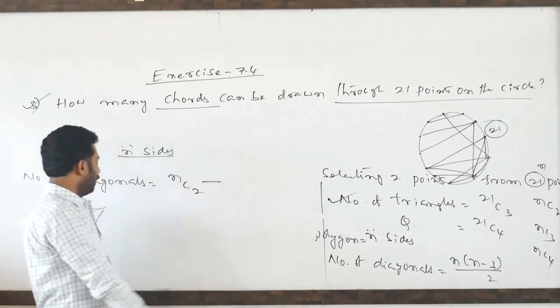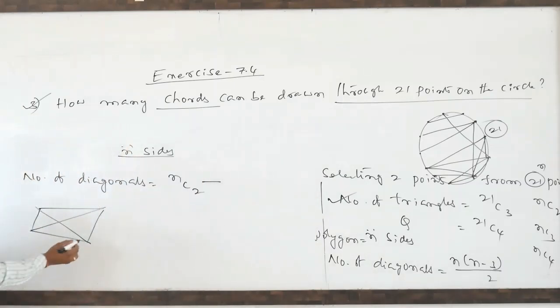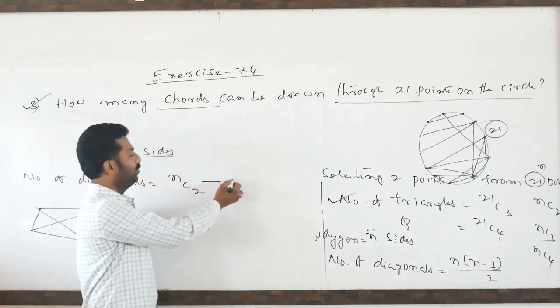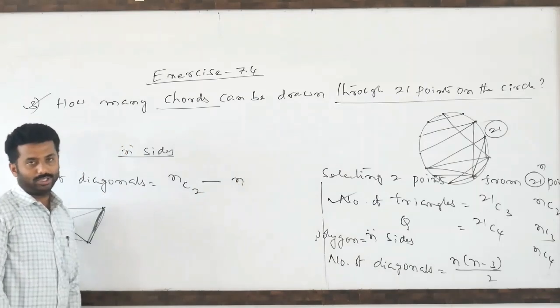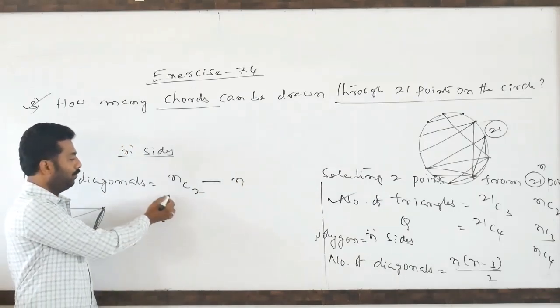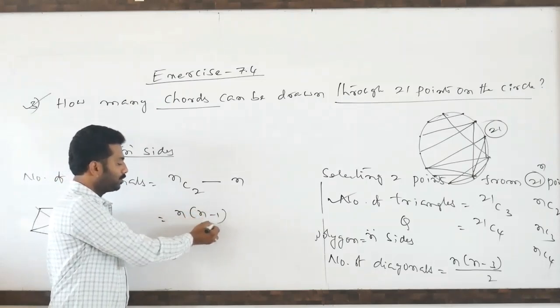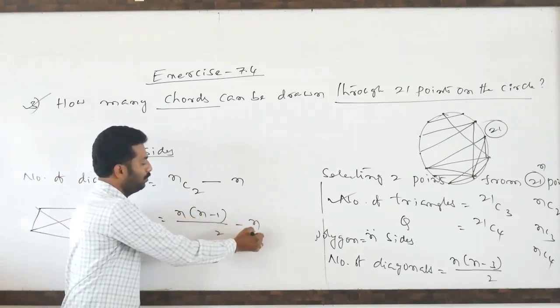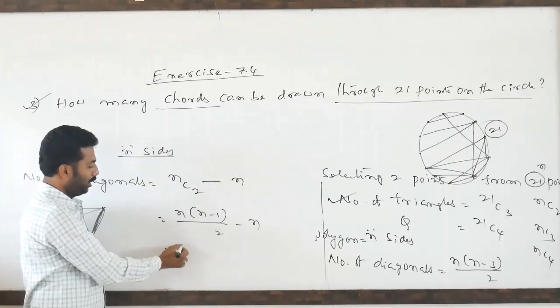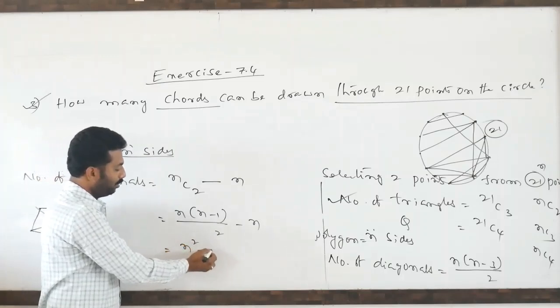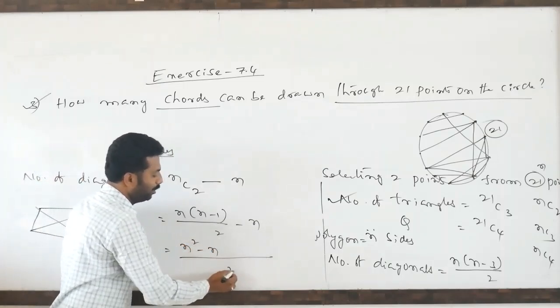Minus, any 2 points, suppose this point if you select, you will get sides. So how many sides will be there? n sides will be there. We have to delete them. So this is n into n minus 1 divided by 2 minus n. Clearly this is n square minus n, so LCM means 2.